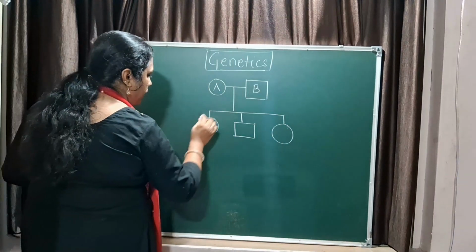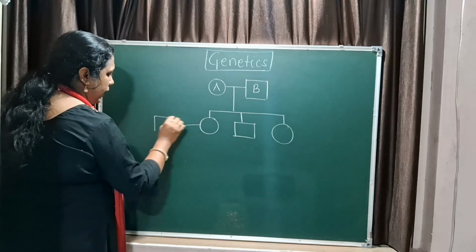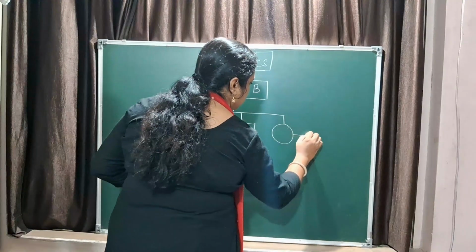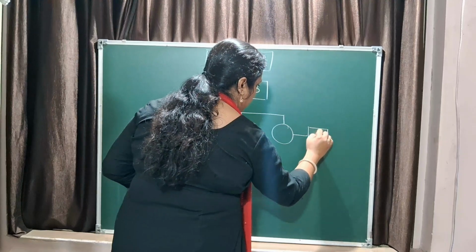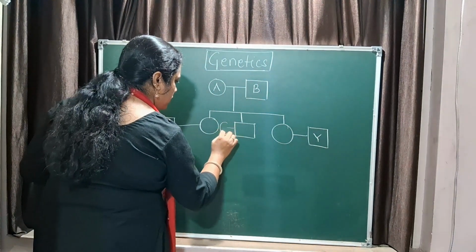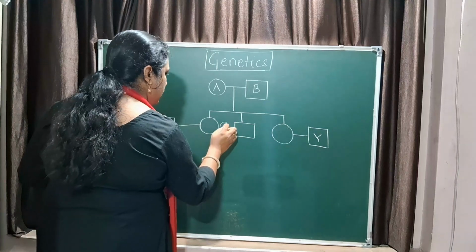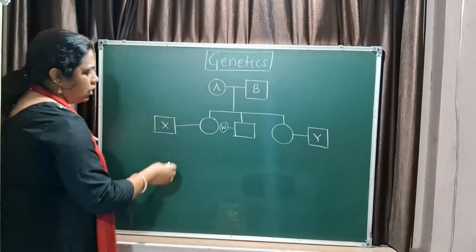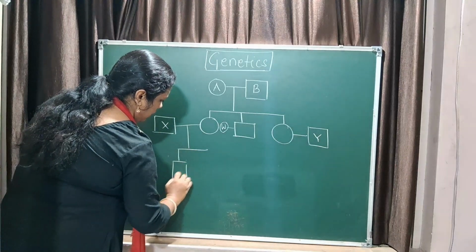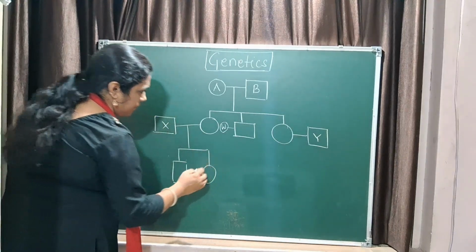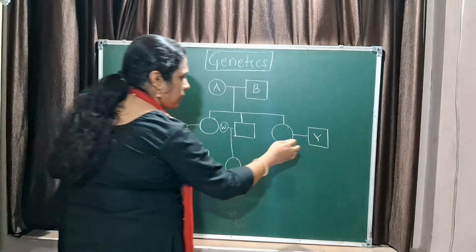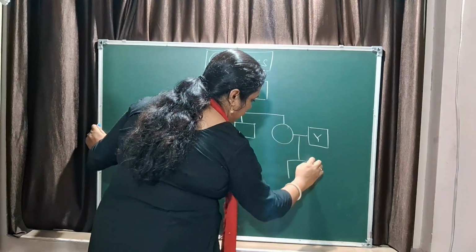The girl of the family marries a man X and the other girl marries Y. The boy also marries W. They have got 2 children, one boy and one girl. This couple has got only one daughter and this couple has got only one son.